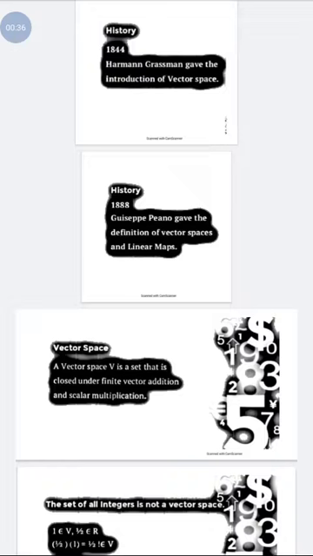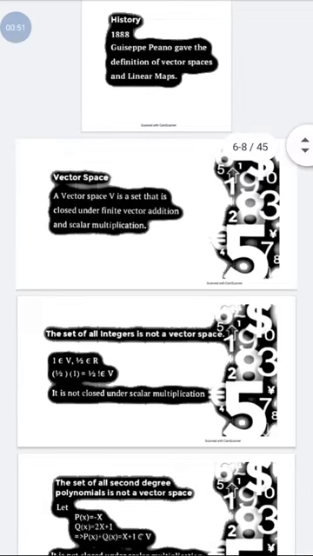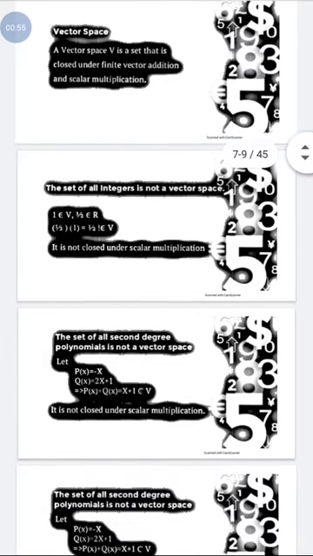A vector space V is said to be a vector space if it is closed under vector addition and scalar multiplication. An example that is not a vector space is the set of all integers, because it is not closed under scalar multiplication. Another example: the set of second degree polynomials is not a vector space.